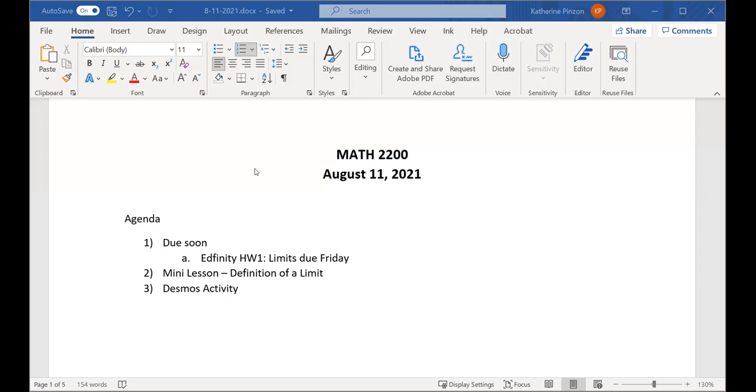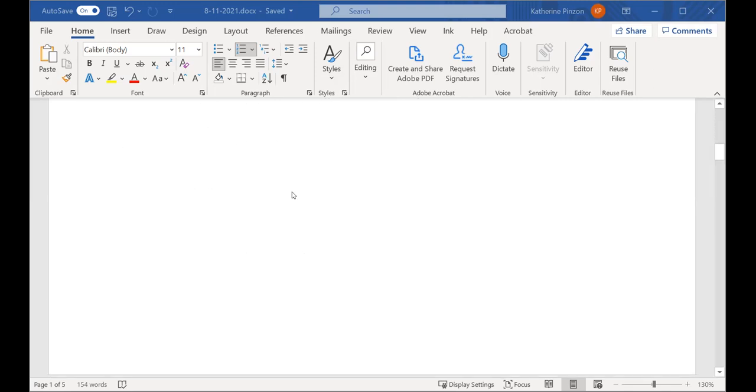Oh yeah, we'll do those at the end, and then I'll do them again on Friday as well. So you can always also send me an email right from Edfinity and say, can you help me with this? Right now, probably from Monday stuff, you could only do numbers 1 through 6-ish. And then the rest we're gonna work on Wednesday and Friday. Yeah, so that's the Edfinity due Friday. We're gonna do the definition of a limit today.